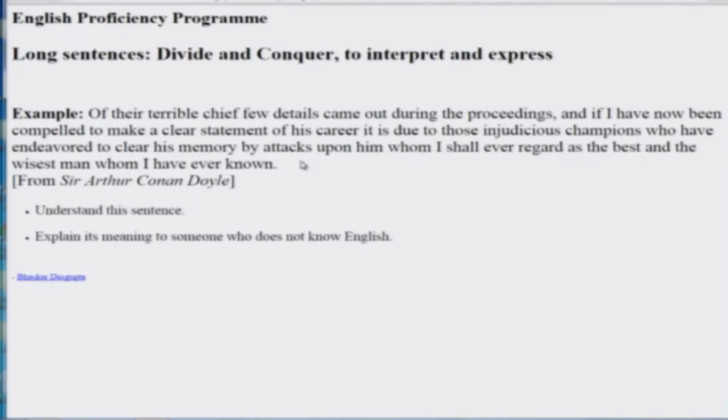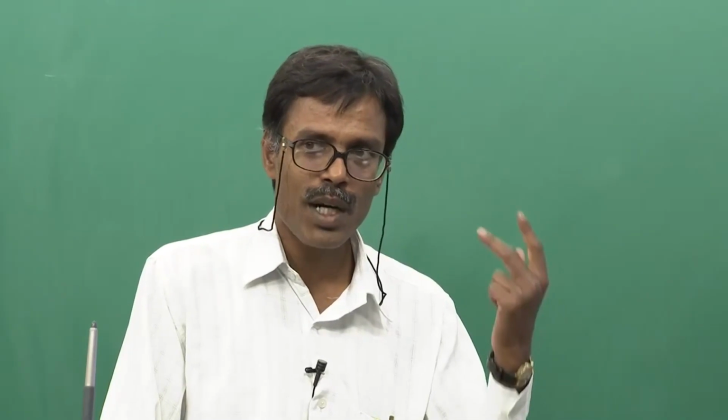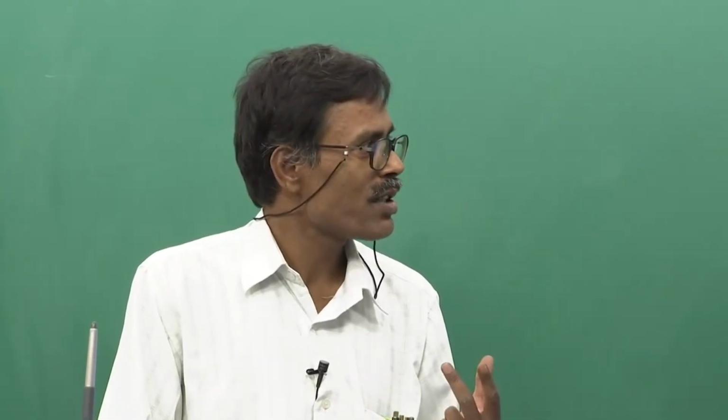When you try to interpret it in one shot, you cannot see the whole sentence in one shot. You have to read it slowly, and whether consciously or not, you will go on interpreting bits and pieces of it and keep them in your mind as you proceed. By the time you finish, you will realize the complete meaning.